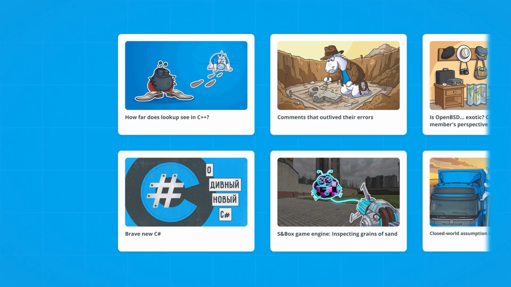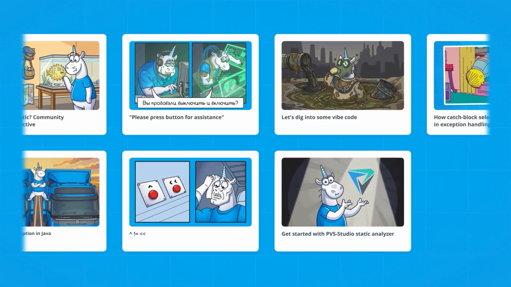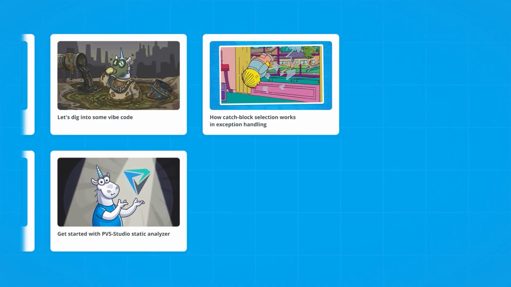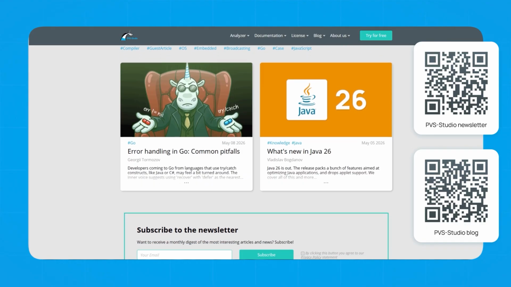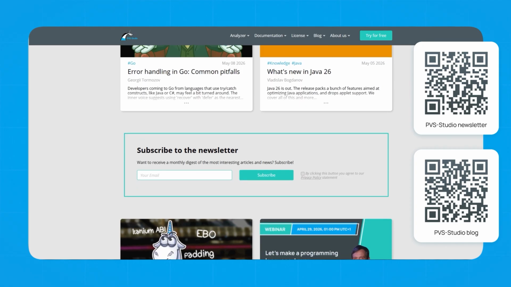And now it's time for our usual roundup of blog posts. Over the past 2 months, we've explored C++ quirks, inspected some wipe code with the static analyzer, took a community look at OpenBSD, checked the CNBox game engine, and put together a beginner's guide to getting started with PVS-Studio. And that's not even everything. Follow our blog for the latest posts and subscribe to our monthly newsletter. The link is in the description.